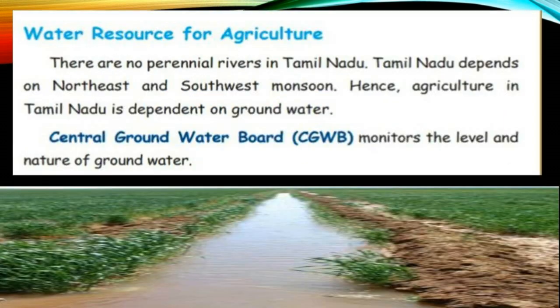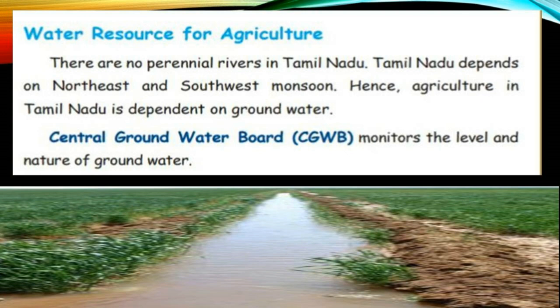Water resources for agriculture. There are no perennial rivers in Tamil Nadu. Tamil Nadu depends on the northeast and southwest monsoon for agriculture, because we cannot get water from rivers. So we depend only on the rain. Hence, agriculture in Tamil Nadu is dependent on underground water. That means groundwater is very essential for agriculture.